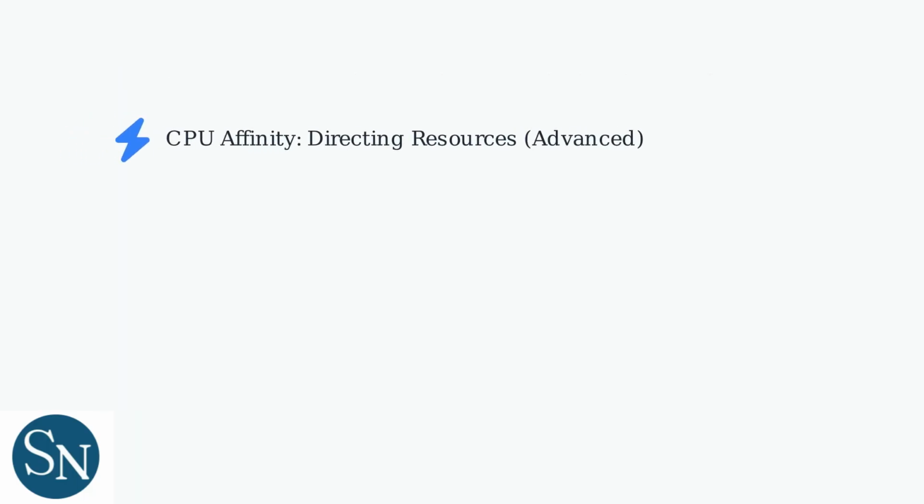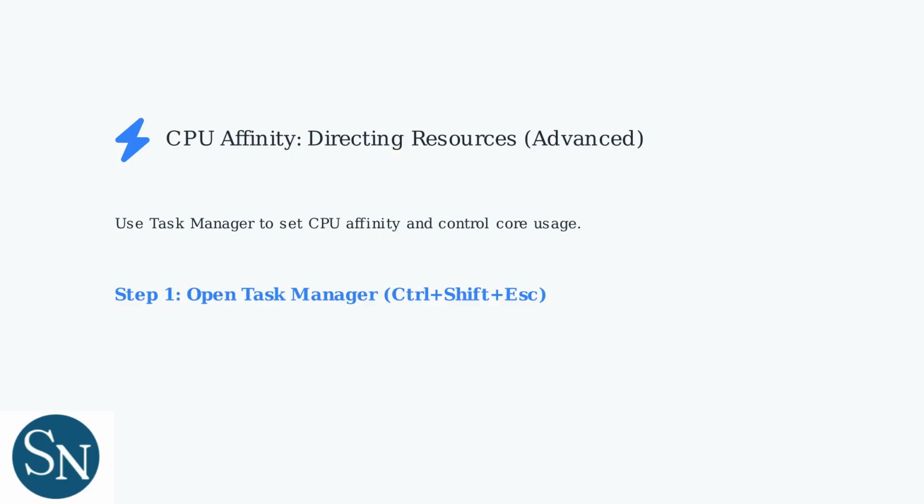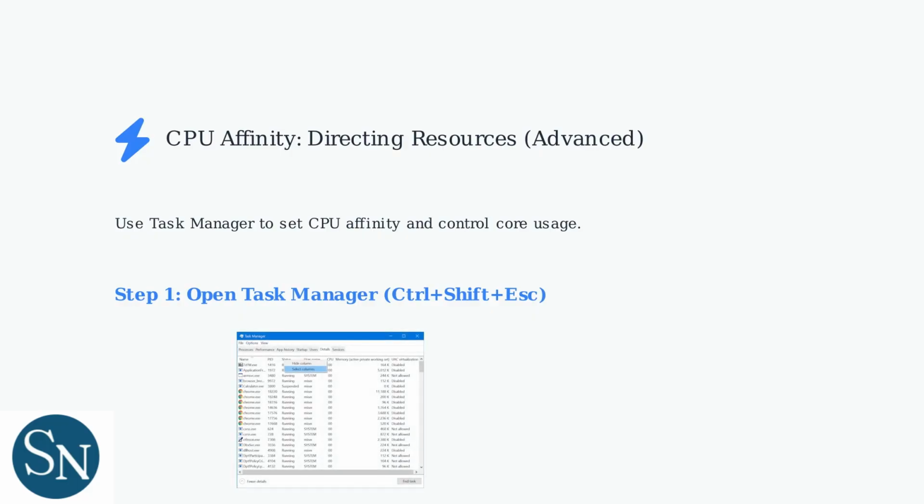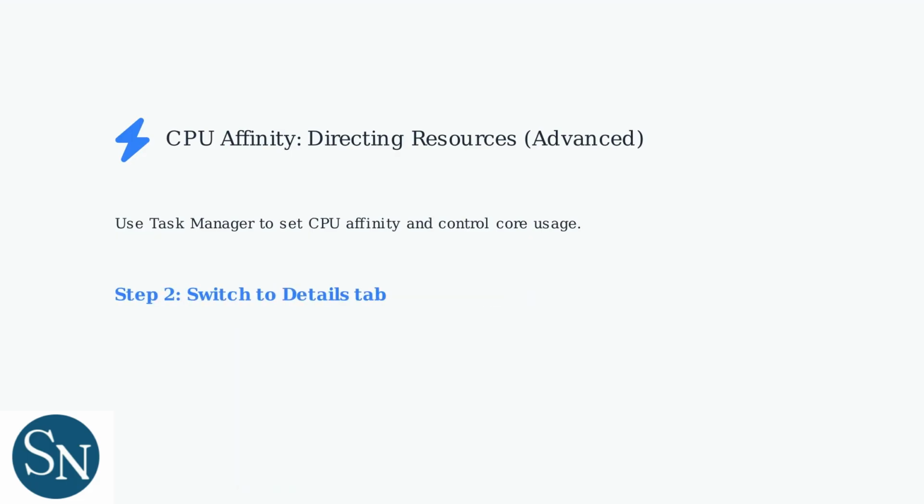Battlefield 2042 may not efficiently distribute tasks across all CPU cores, leading to high usage on some cores. You can manually direct the game to use specific cores by setting CPU affinity in Task Manager. First, open Task Manager by pressing Ctrl-Shift-S. In Task Manager, go to the Processes tab to see running applications. Switch to the Details tab for more options.